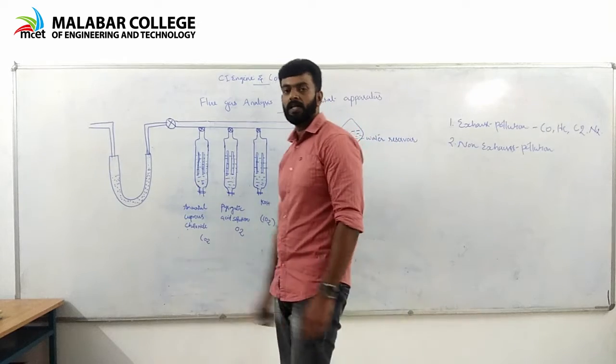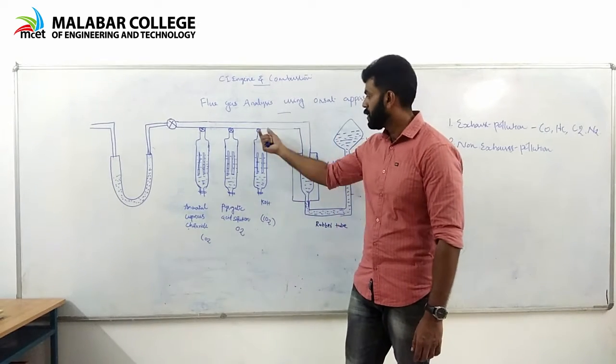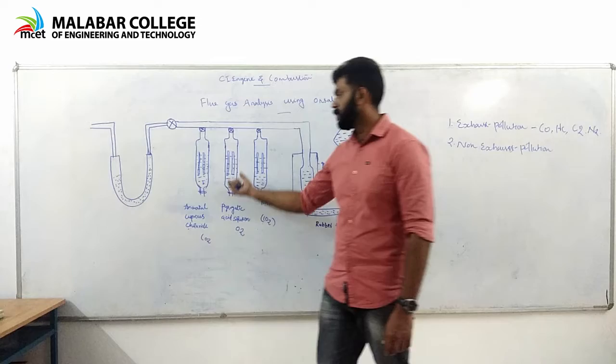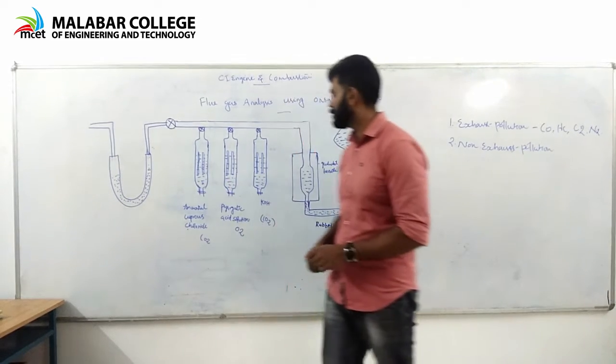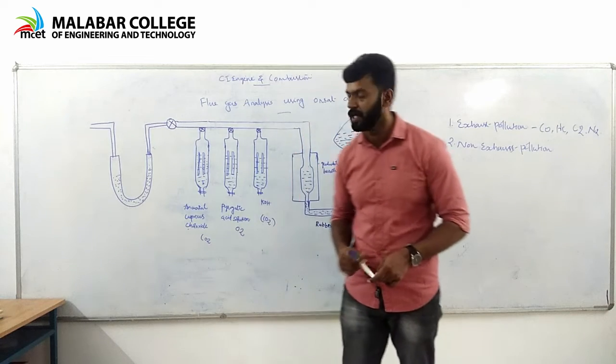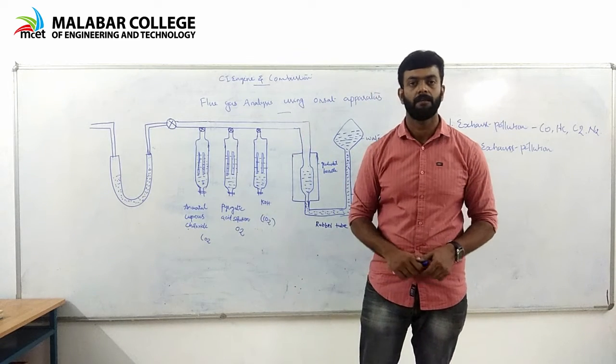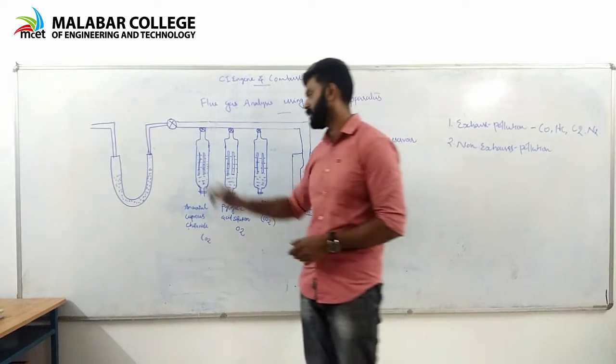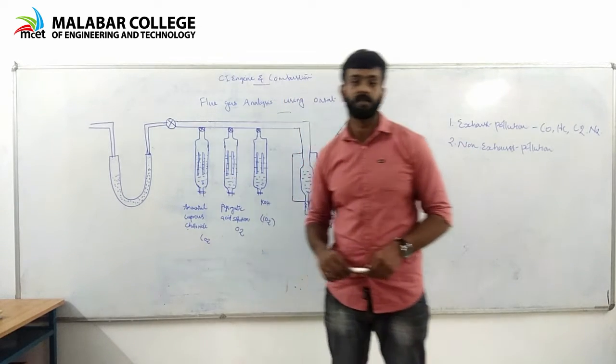And the horizontal tube is connected with three vertical bulbs. The first one contains potassium hydroxide solution, the second one contains pyrogallic acid solution, and the third one contains ammonium cuprous chloride solution.